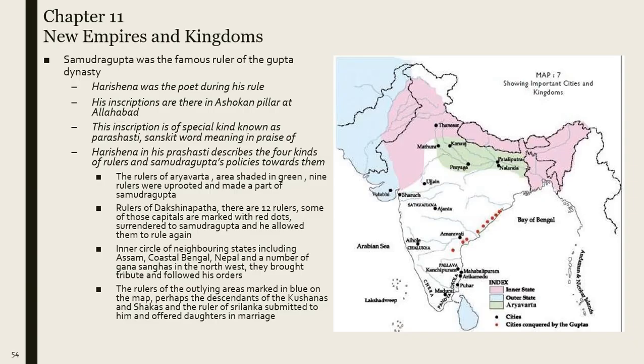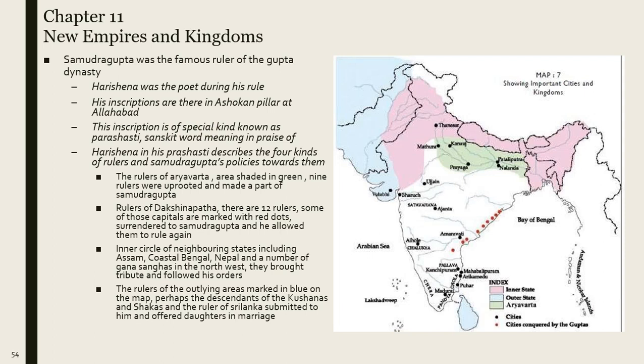Today's topic is Chapter 11, New Empires and Kingdoms, of your Class 6th NCERT History textbook, Our Past. So let's begin. Samudragupta was the famous ruler of the Gupta dynasty. Harisena was the poet during his rule. His inscriptions are there on the Ashokan pillar at Allahabad.